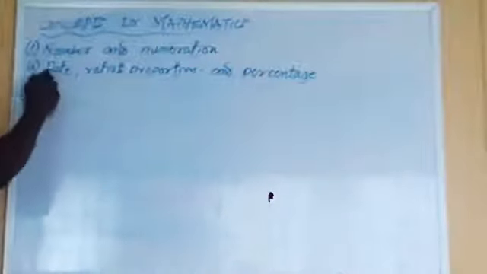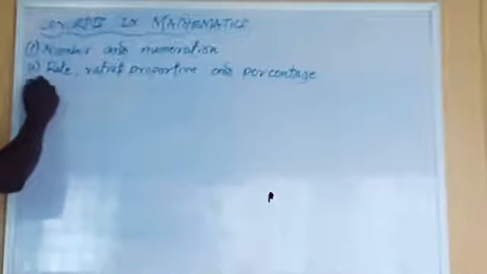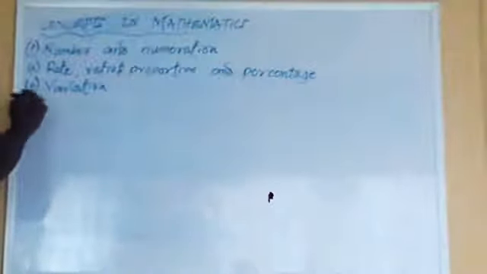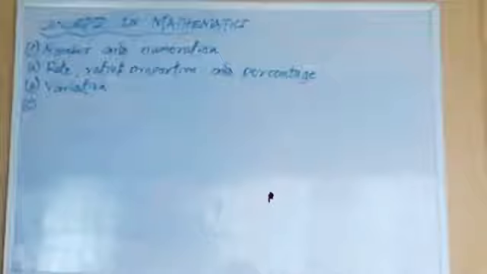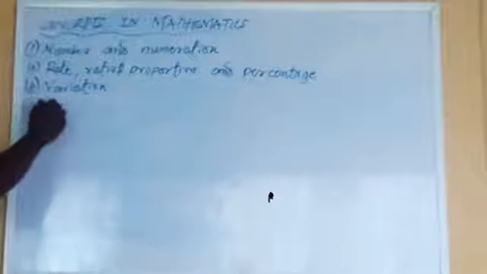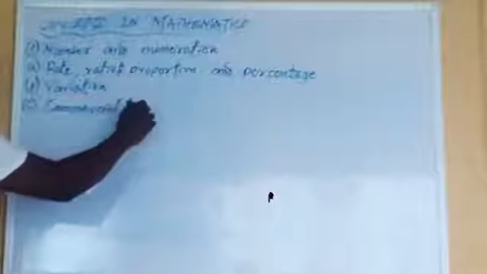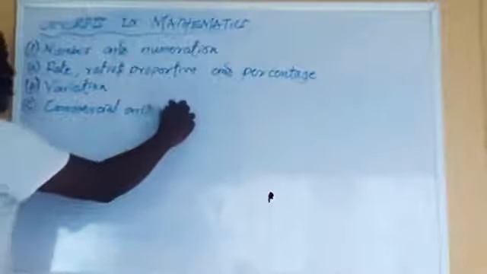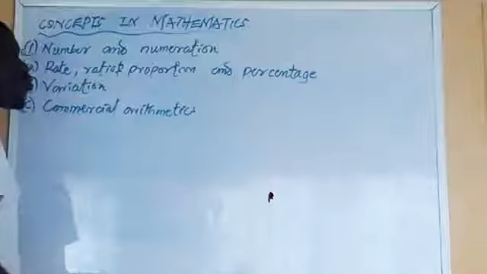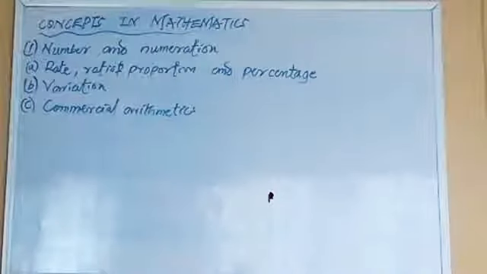Number two, under this, does not require x. If you look at it vividly, we have variation. Then, still under this, we have some other topics that you won't even see x in them. Commercial arithmetics. And this one entails a lot of things, commercial arithmetics.